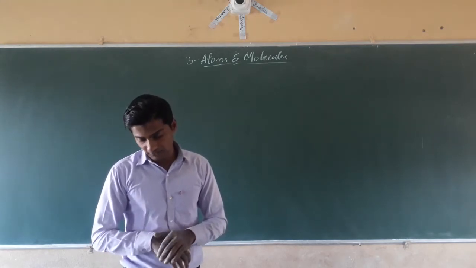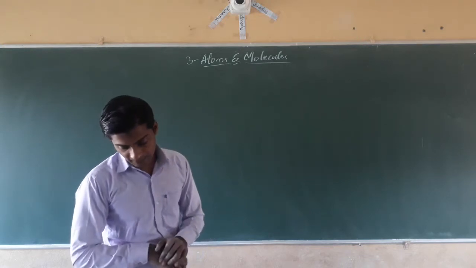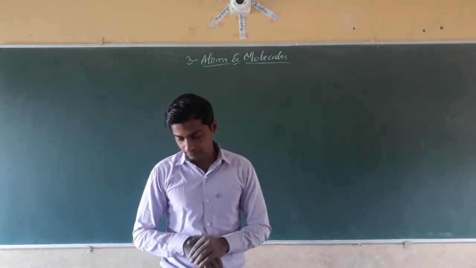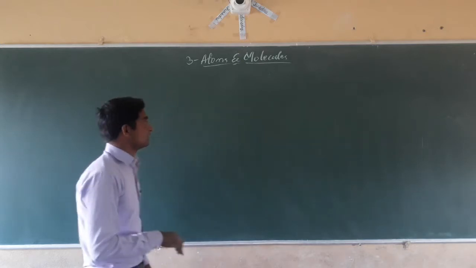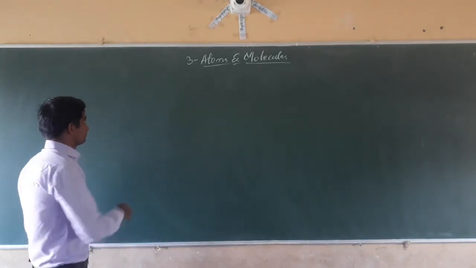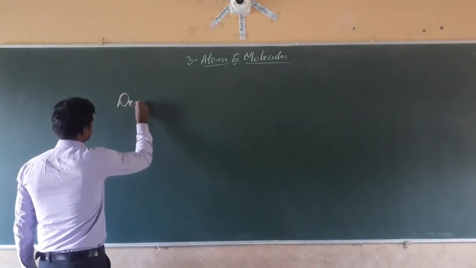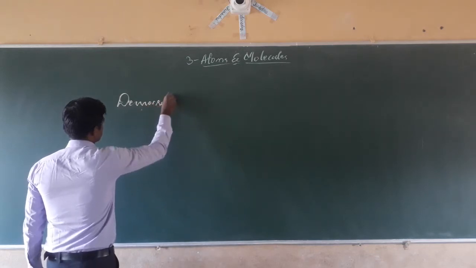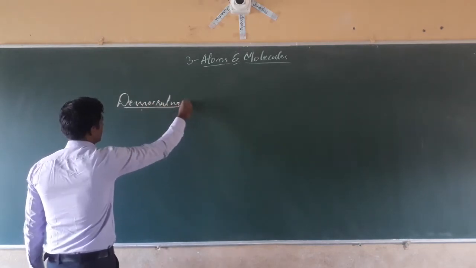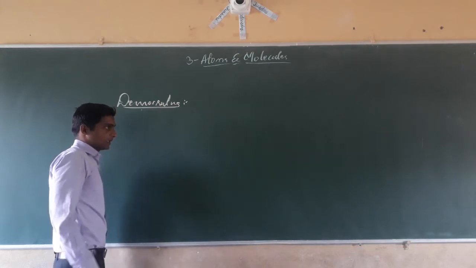Democritus called that individual particle the atom, meaning indivisible. Democritus says that the indivisible particle is called the atom.